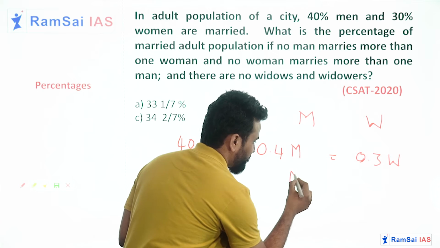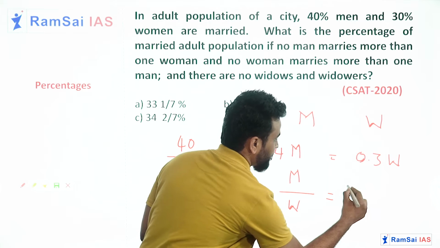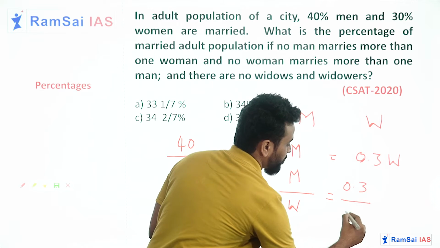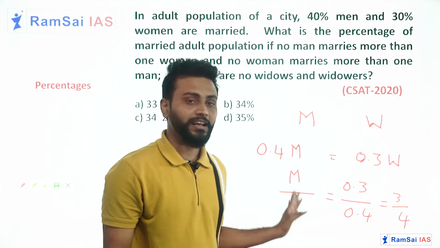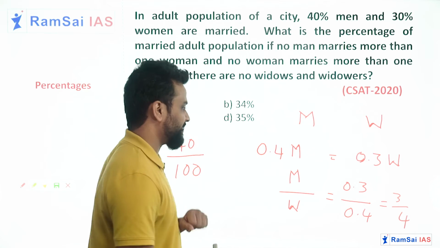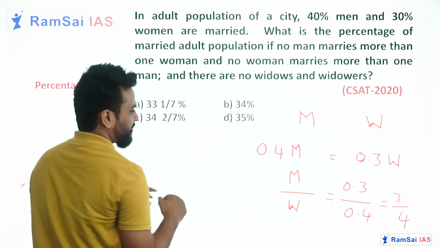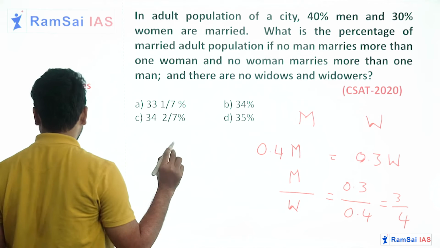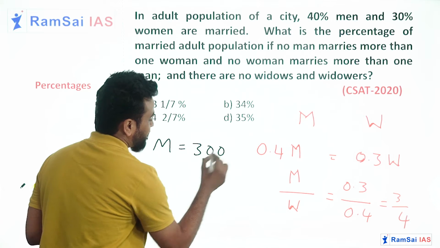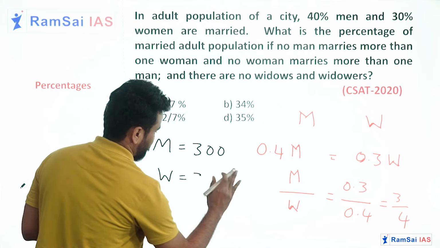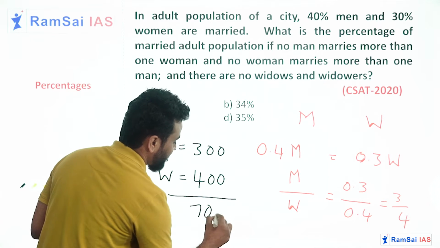Then tell me what is the ratio of men and women here. It will be 0.3 by 0.4, which we can write as 3:4. So for every 3 men, there are 4 women. So here I'll consider multiples of 3 as men, multiples of 4 as women. Why can't I take 300 and 400? It's completely my assumption. There are total 300 men and 400 women in that village. So total we have 700 people in that village.